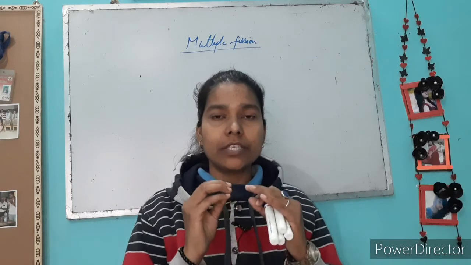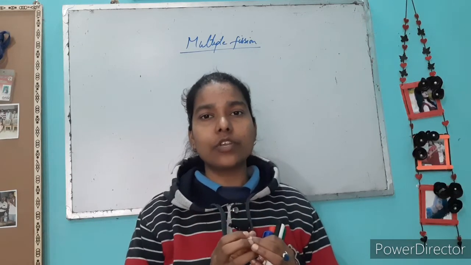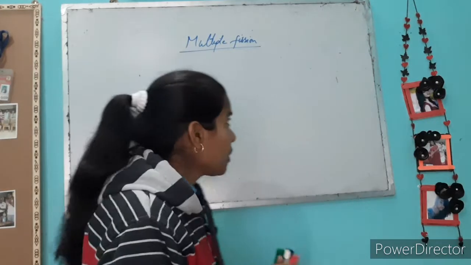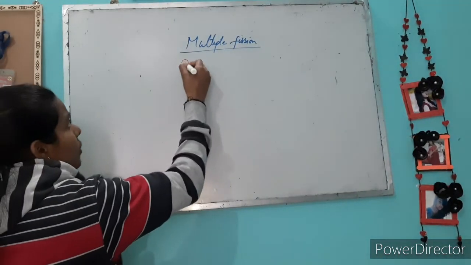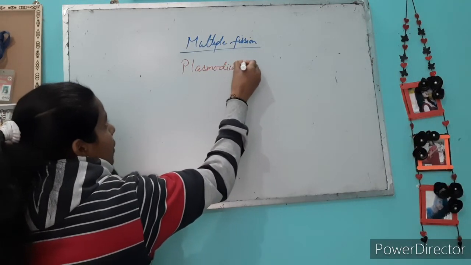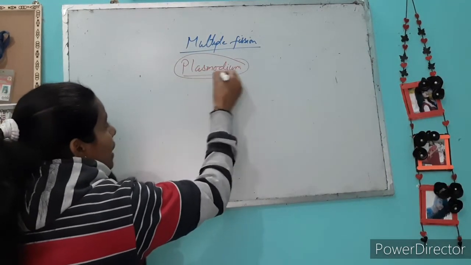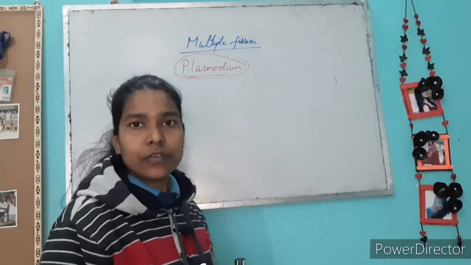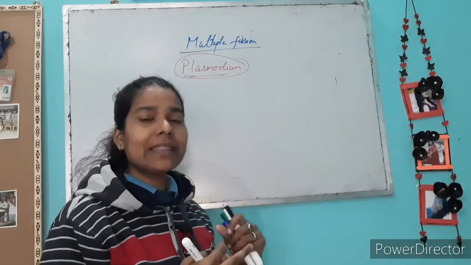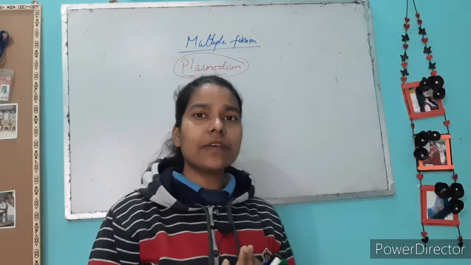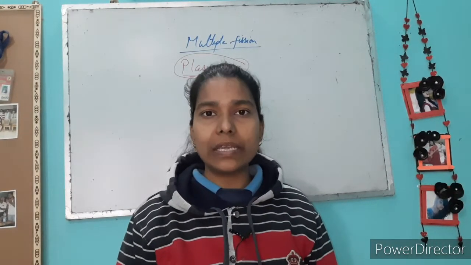I will teach you with the diagram of Plasmodium how multiple fission occurs. Plasmodium is the best example. Why do I take this example? Because of its multiple fission mode of asexual reproduction, and because Plasmodium is familiar to humans. How is it familiar? It is the pathogen of humans for dengue or malaria patients.